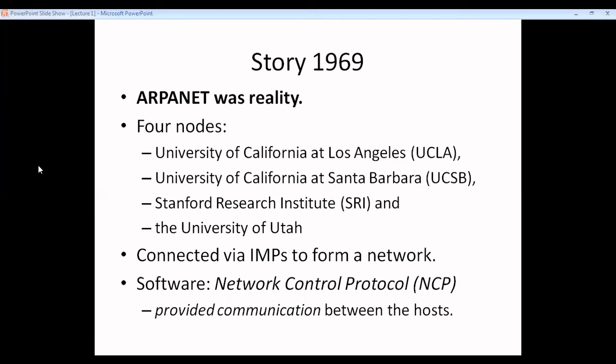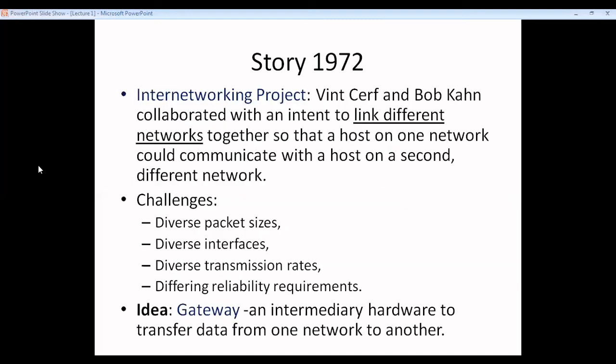So what was the software being used? It was Network Control Protocol. So this Network Control Protocol was being used for providing the communication between the hosts. Okay. So after this, what happened in 1972?